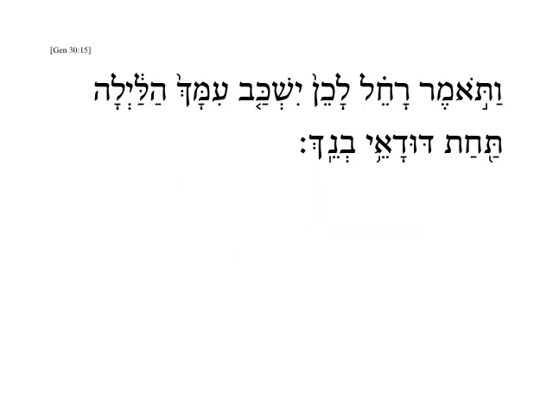Here's an example from Genesis 30. Vatomer Rachel lakhen, yishkav immakh halayla, tachat dudaei venekh. Rachel's the subject, and Rachel said, thus, and here's the imperfect form.